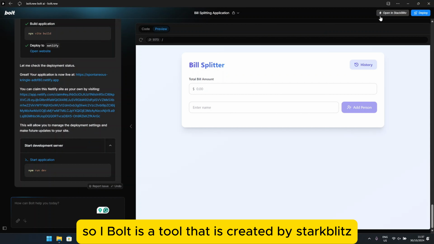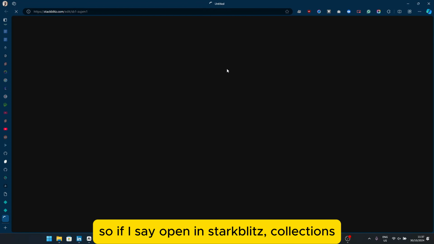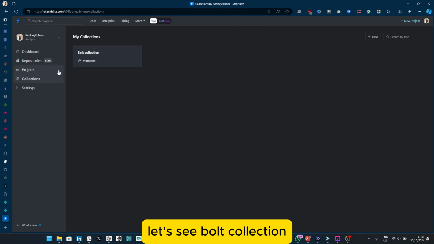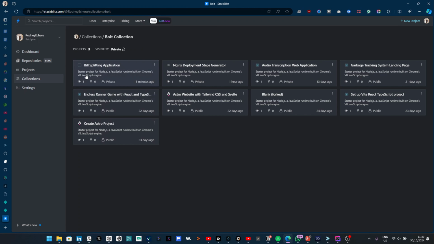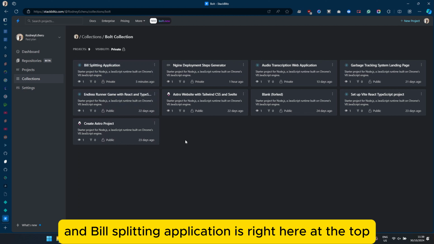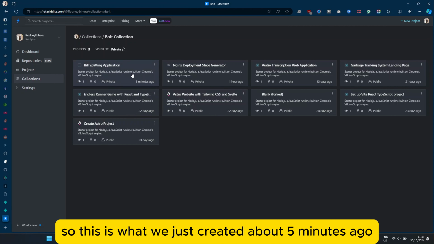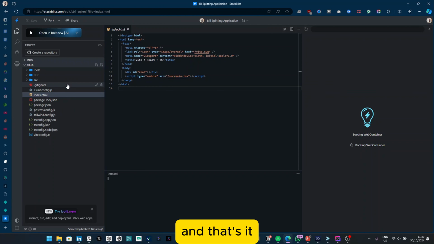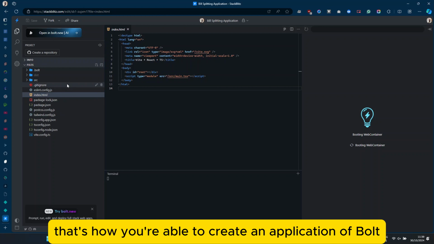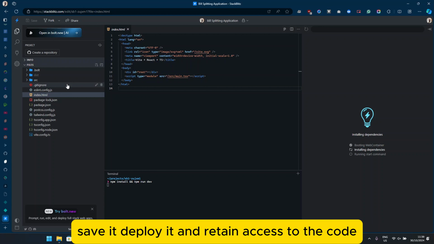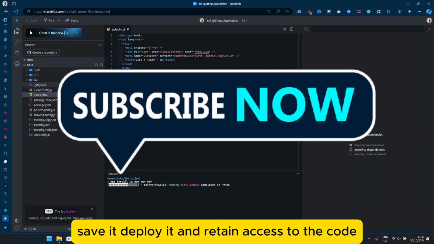So Bolt is a tool that is created by StackBlitz. So if I say open in StackBlitz, collections, let's see, Bolt collection, I have 9 projects in Bolt, and the bill splitting application is right here at the top. So this is what we just created about 5 minutes ago, and that's it. That's how you're able to create an application with Bolt, save it, deploy it, and retain access to the code.